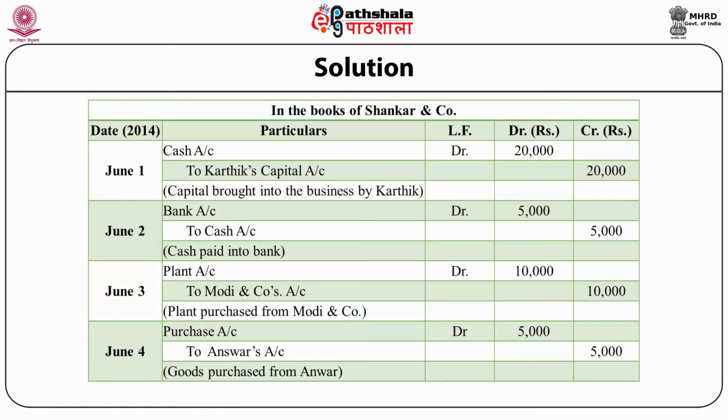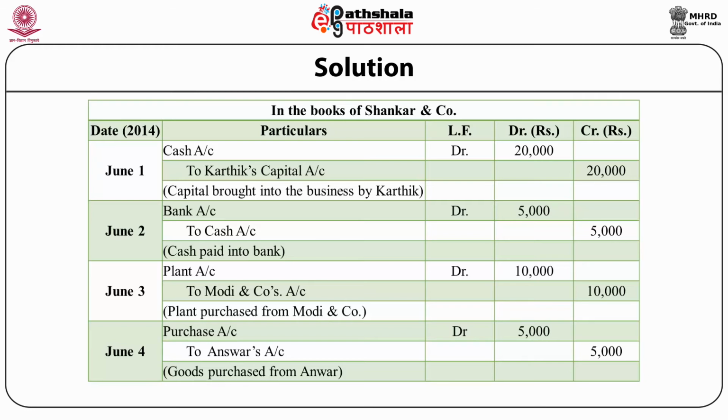In the books of Shankar and Company, date column 2014 June 1. Particulars column, cash account debit rupees 20,000 to Karthik's capital account rupees 20,000. Summary: capital brought into the business by Karthik. June 2. Bank account debit rupees 5,000 to cash account rupees 5,000.